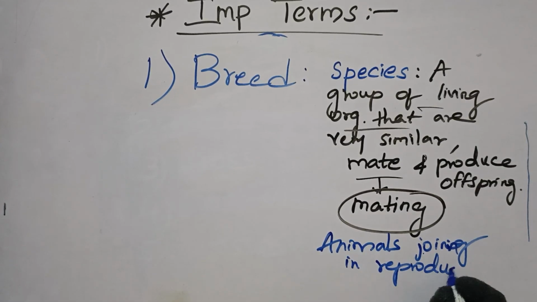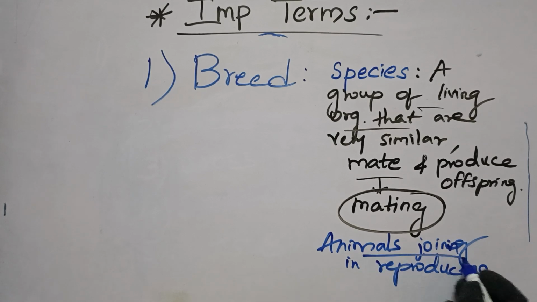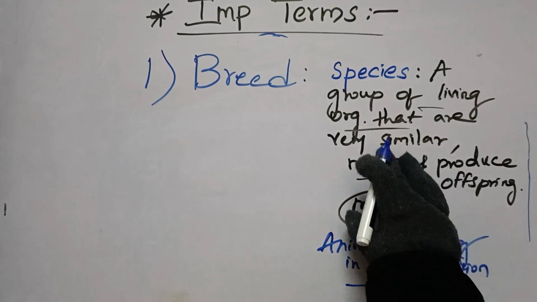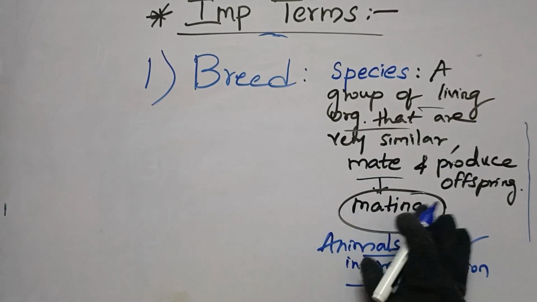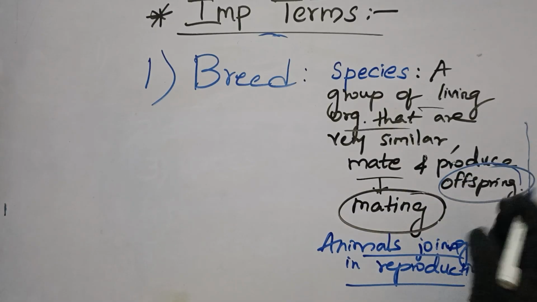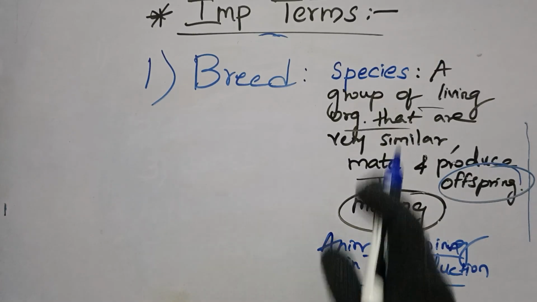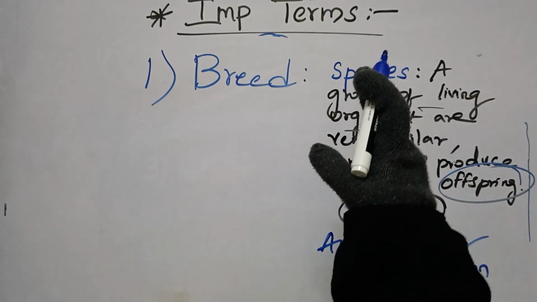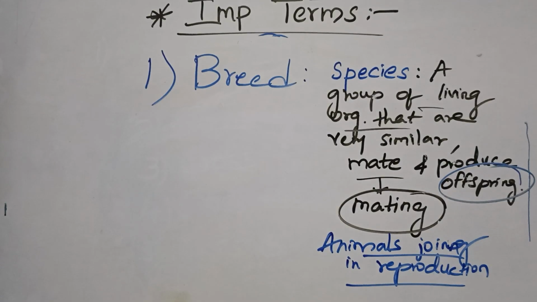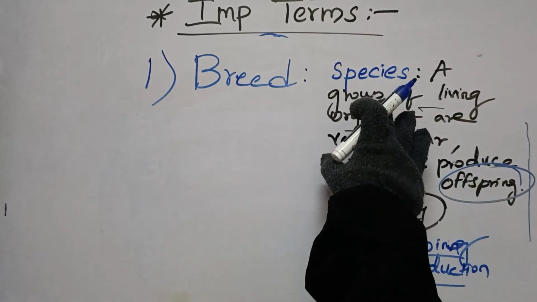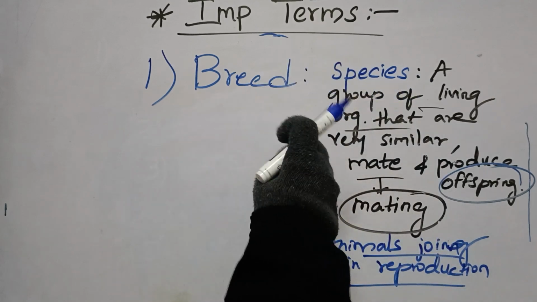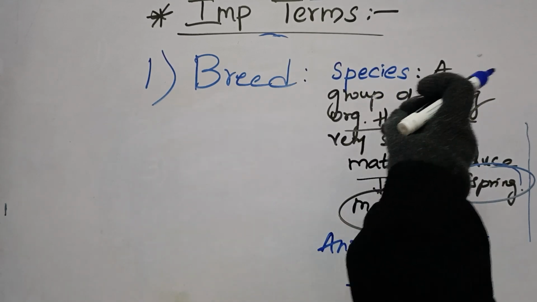So a group of similar organisms that can mate with each other and produce offspring is known as a species. Every species is going to have different types of breed. Species contain multiple breeds.